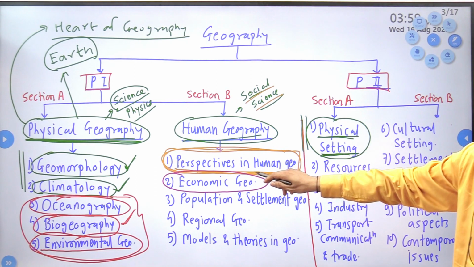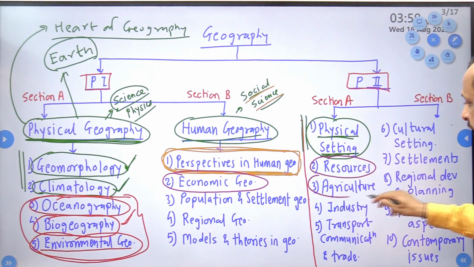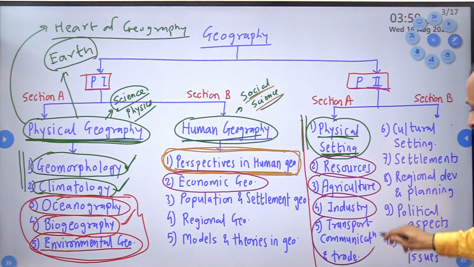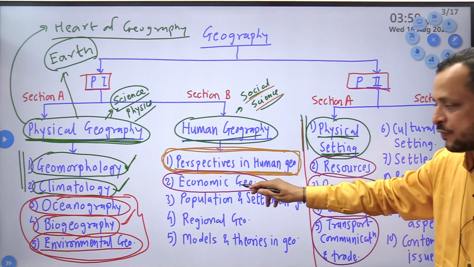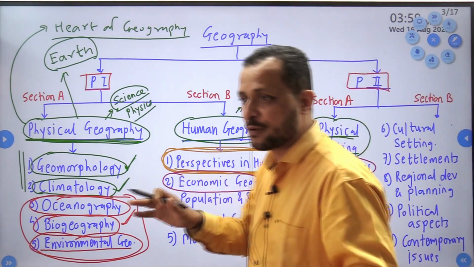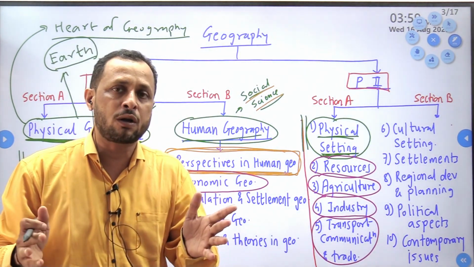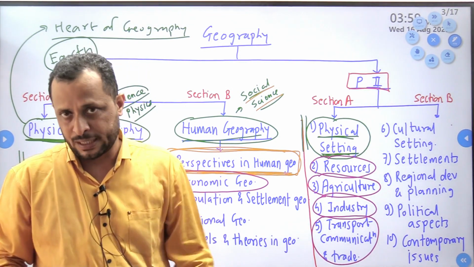Which topics are parallel in paper 2? This one, resources, agriculture, industry and transport communication. So 1, 2, 3, 4 and this 5. Out of 20 topics, 5 topics are related to economic geography. It simply means economic geography is going to constitute 25% of the whole syllabus.